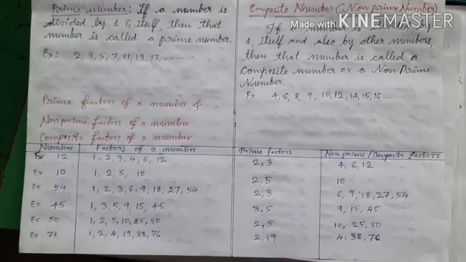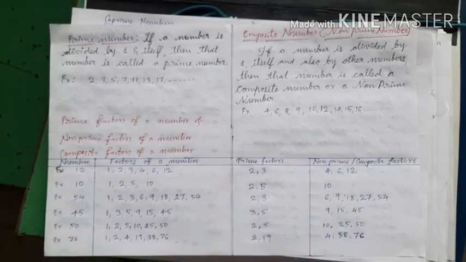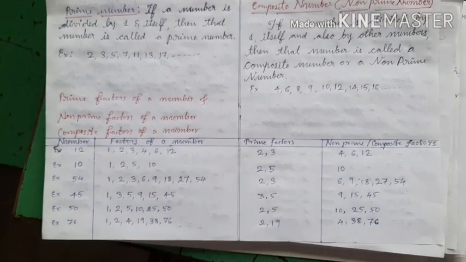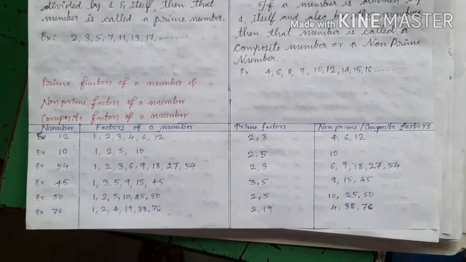So, I hope you have learned well today about prime numbers and composite numbers and prime factors of a number and non-prime factors of a number. Is it clear to you, children?